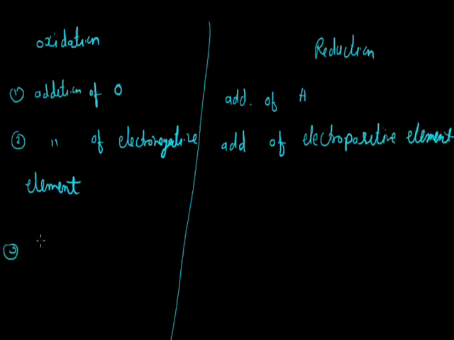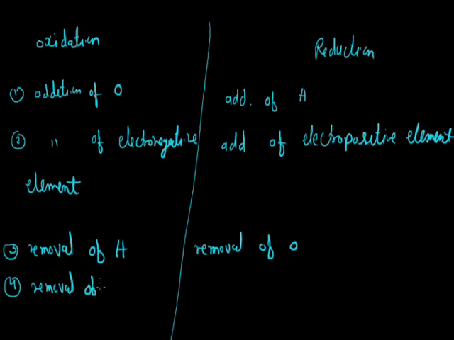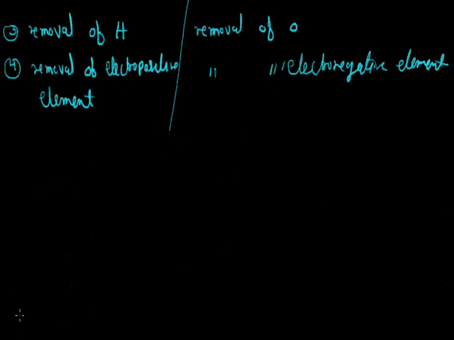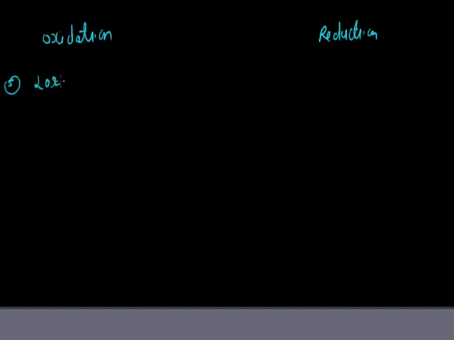Now the third one: for oxidation, the removal of hydrogen, and here for reduction, the removal of oxygen. The fourth one is the removal of electropositive element, and here is the removal of electronegative element. And the fifth, according to the modern concept, is losing of electrons, and here is the gaining of electrons.